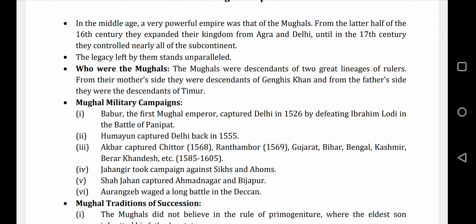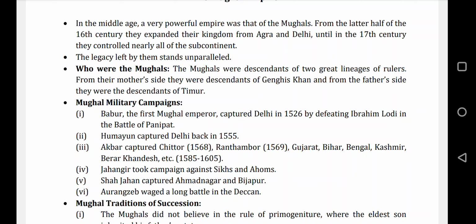From the latter half of the 16th century, they expanded their kingdom from Agra and Delhi. First their capital was Agra, and then they shifted to Delhi. Until the 17th century, they controlled nearly all of the subcontinent.